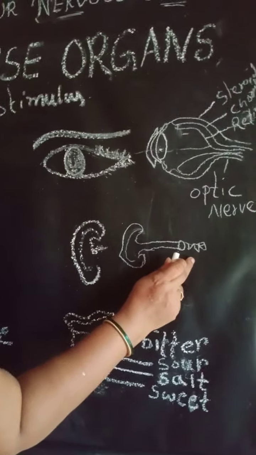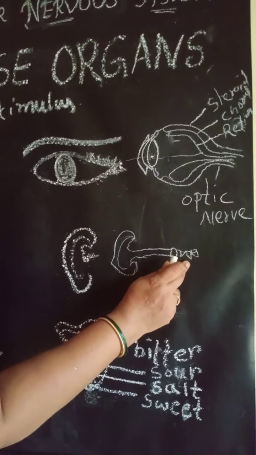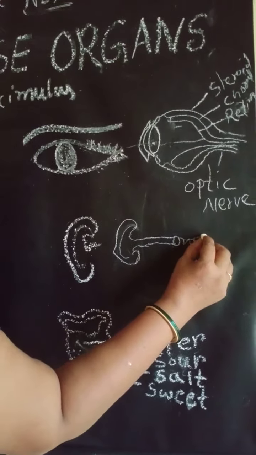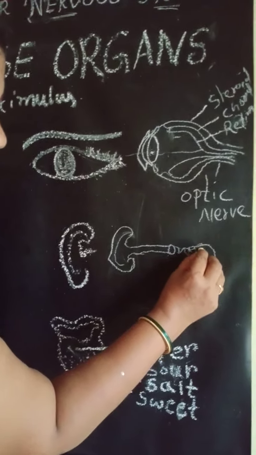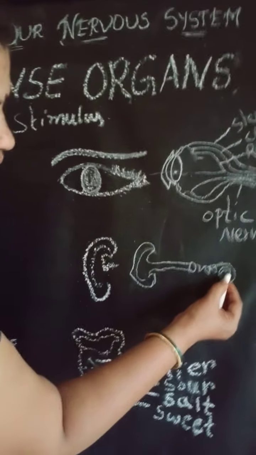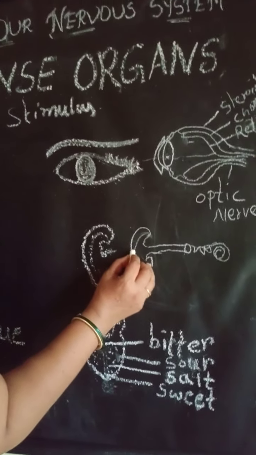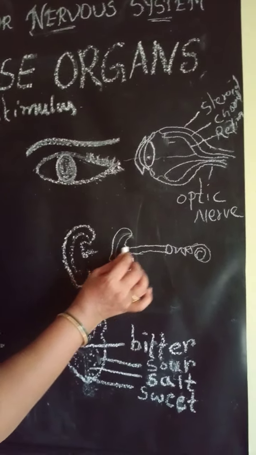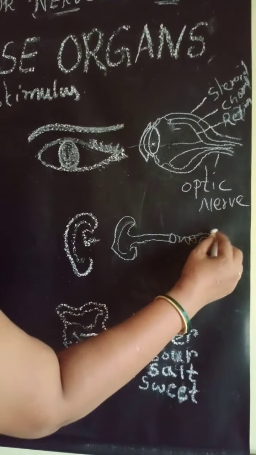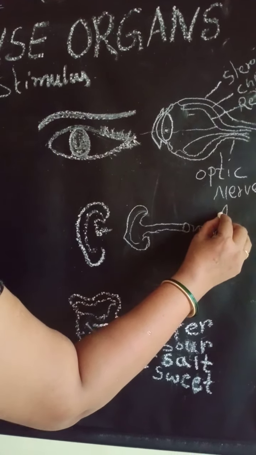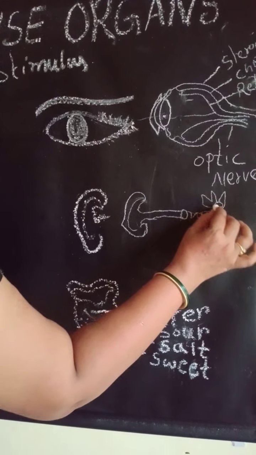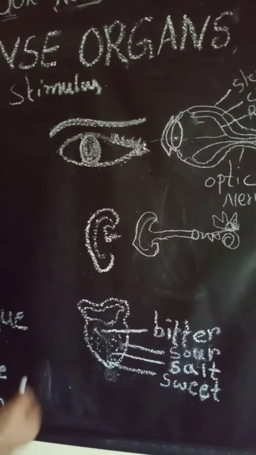After here, this is the middle ear. The middle ear contains three small bones. This continues with the cochlea. This is the cochlea. The cochlea is actually the sense organ of the ear. Whatever message we are hearing from the outer ear, from the tympanum, it will go to the cochlea. The inner ear contains the vestibule and the cochlea.